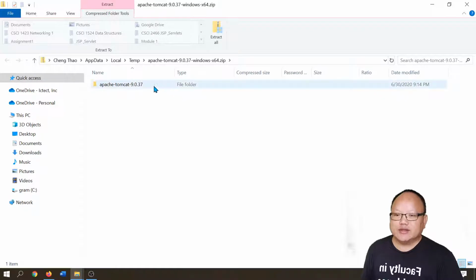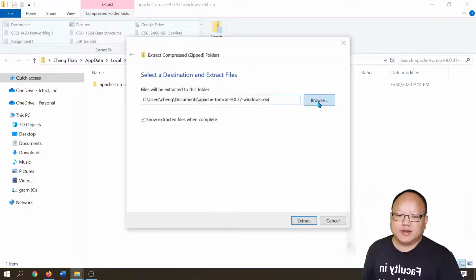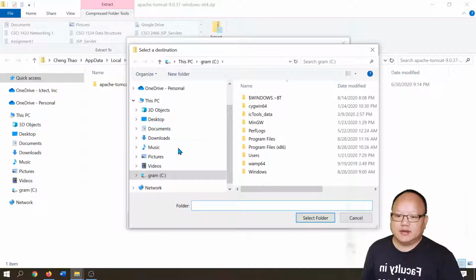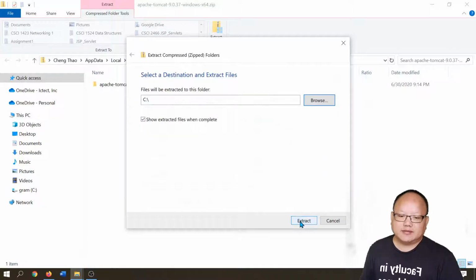Now all we have to do is just unzip this file onto our C drive. So I'm going to click extract all, browse, and go to the C drive. I'm just going to basically save the Tomcat folder into my C drive here. Select, extract.